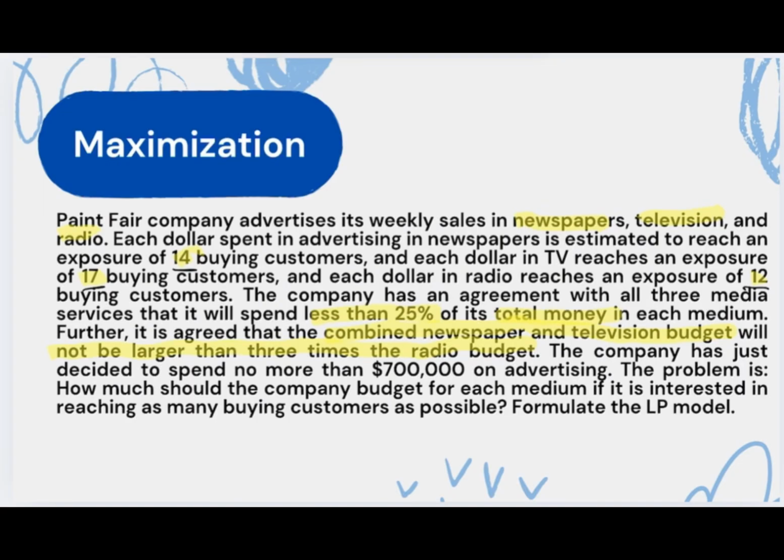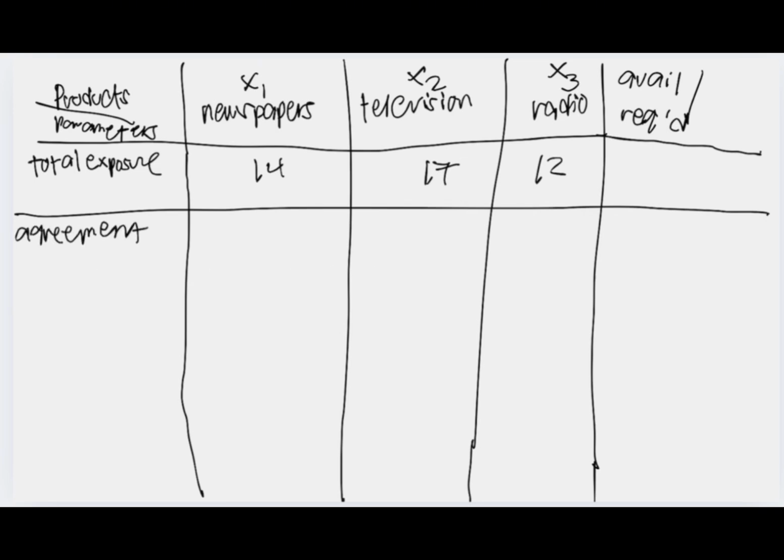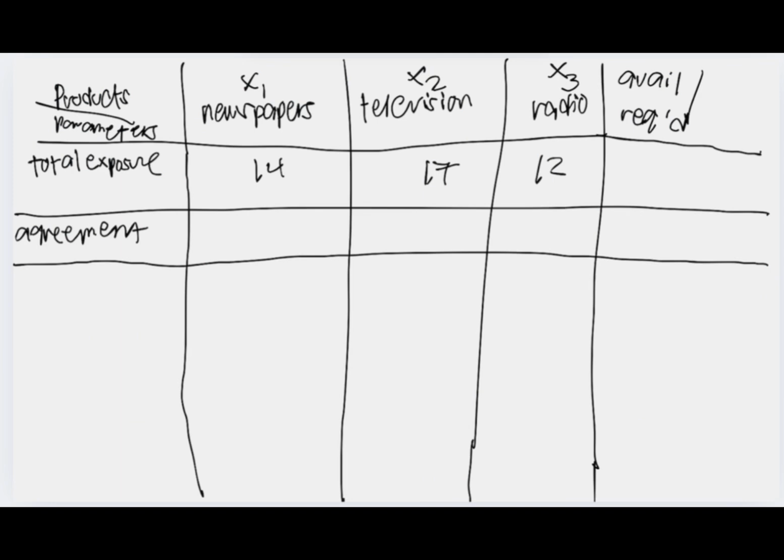Next, the company has an agreement with all three media services that it will spend less than 25% of its total money in each medium. So, sabi, may agreement daw. Okay? So, we have to put agreement. May agreement daw yung company na lahat daw will spend less than 25% of its total money, which is 700,000 yung total money. So, yung agreement, first we have newspaper.